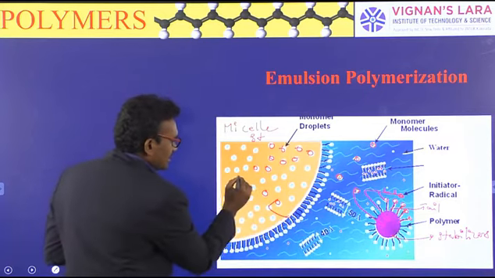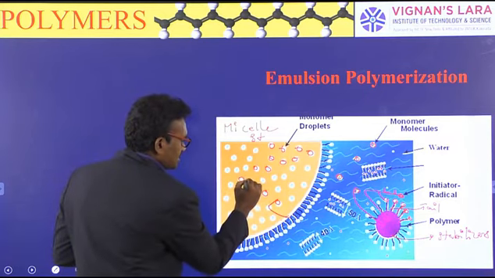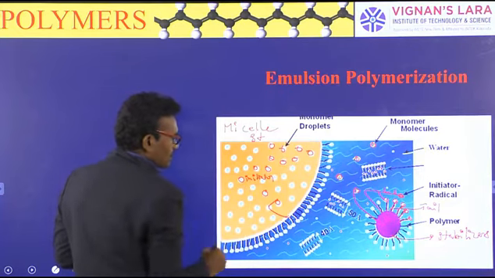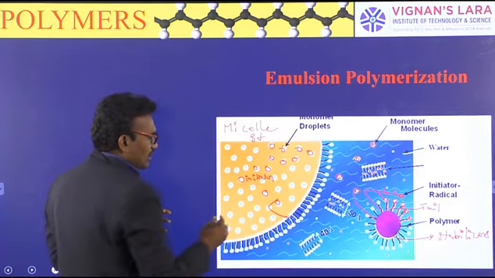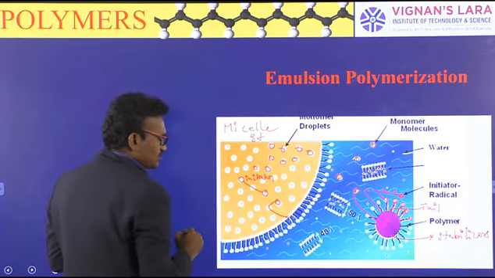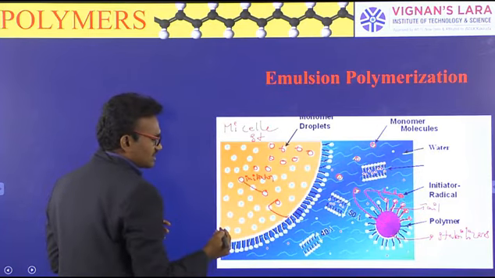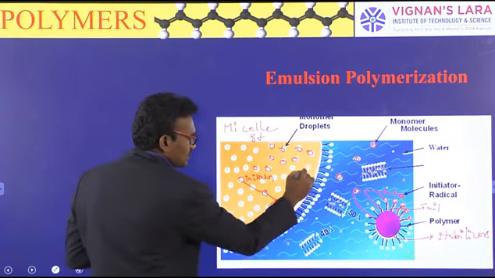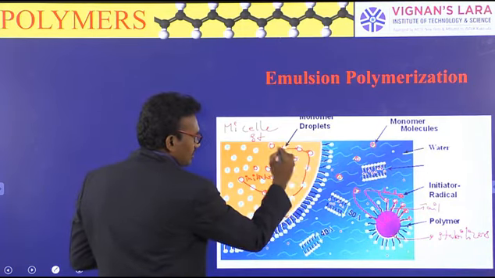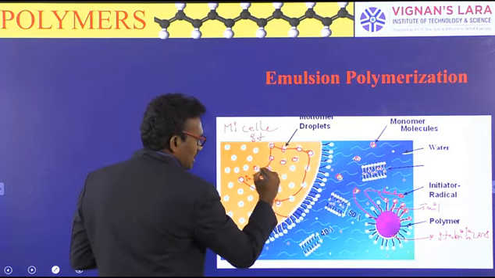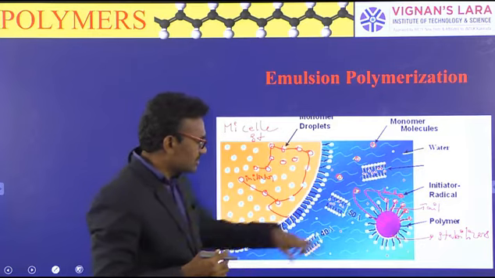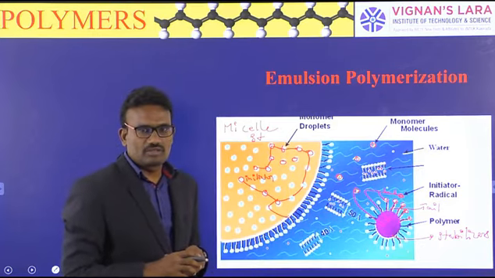For example, this is the initiator. For one initiator, one monomer is added first through the free radical mechanism. Next, different monomers are joined to form polymer substance in the micelle structures.